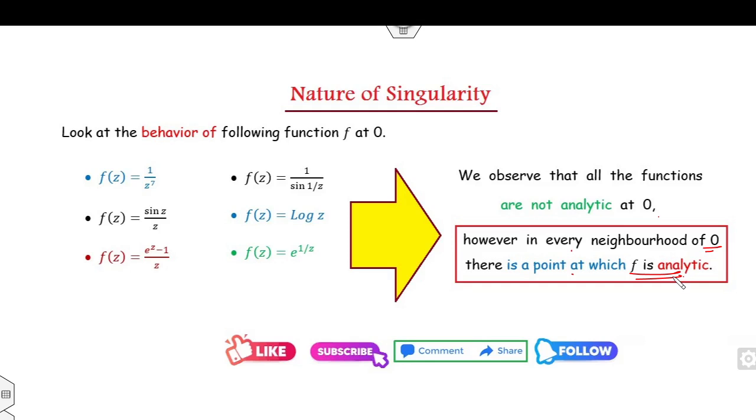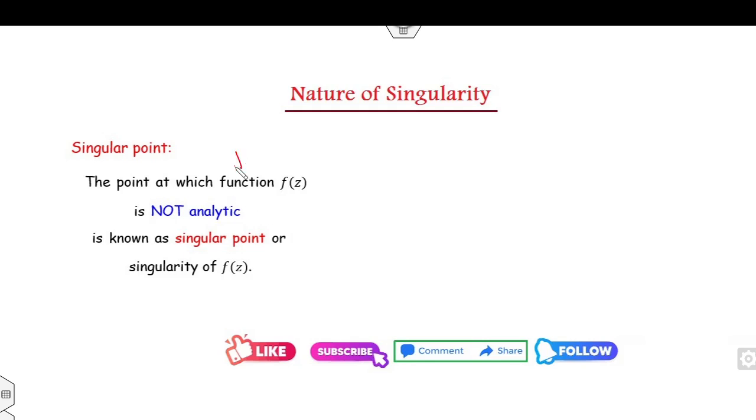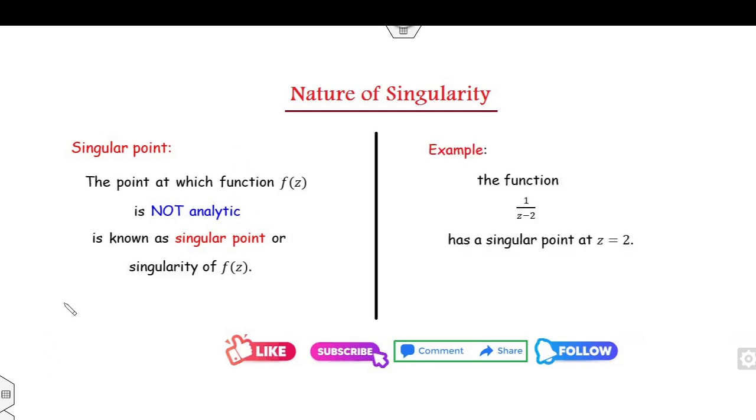Now, from these observations, we get the notion of a singular point. A singular point means the point at which the function is not analytic. For example, if I consider the function f of z is 1 over z minus 2, clearly the singular point is z is equal to 2. Why? Because what is the value of f of 2? It is infinity. That means the function is not analytic. In simple terms, you can observe the values of the function at the given point. If this is infinity or it is not defined, then you can say this is a singular point.